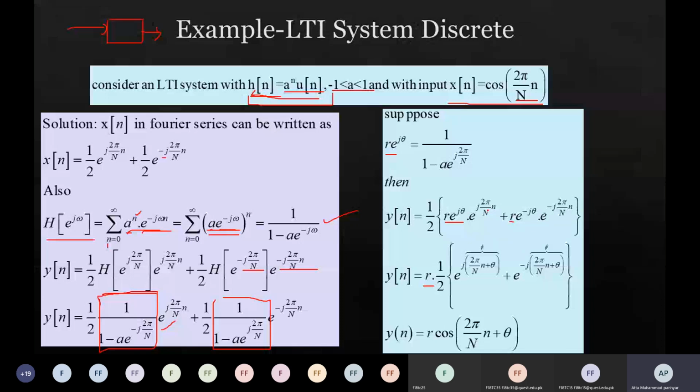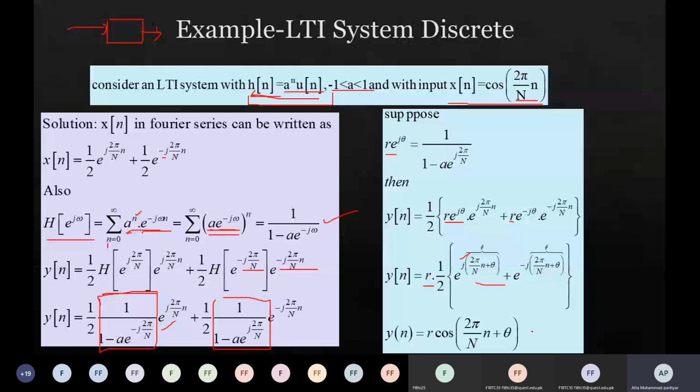And both are in negative, so I took minus j as common. So what we are left with is 2π/N n plus θ. Now if you compare it, e to the power jθ plus e to the power minus jθ, and 1 upon 2 is available here, that should be equal to r cos of (2π/N times n plus θ). So this is the final output.